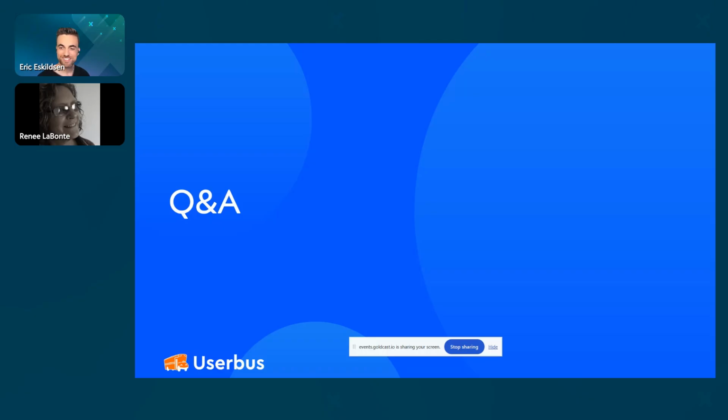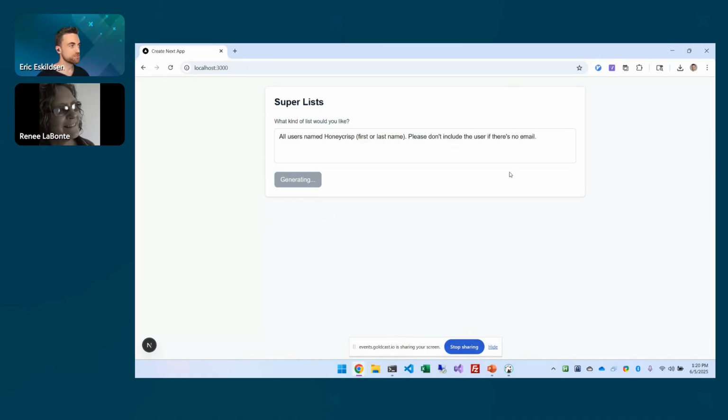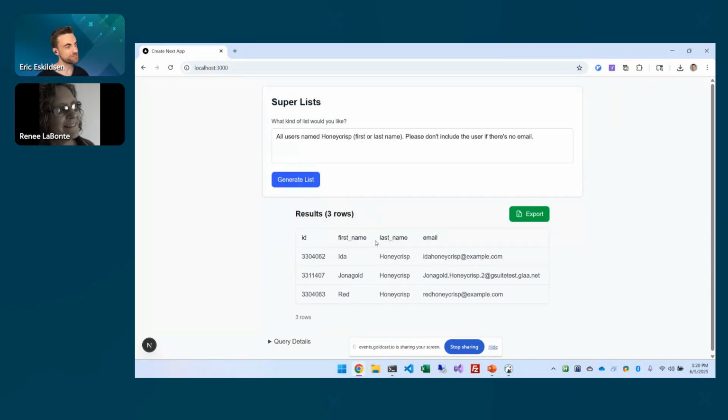So Damon was saying he sees that it provides results even if there is not an email. Yes. So let's go back to it for a second here. For this one, for example, it's showing that there's no email here. So we could tweak it: please don't include the user if there's no email. Because it's all English, it should add that to the query. Let's see what it does. There we go.